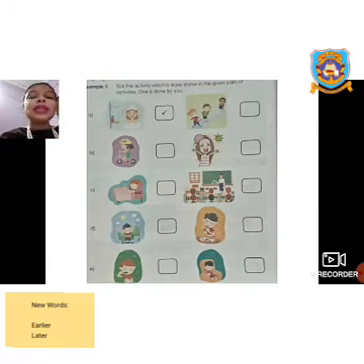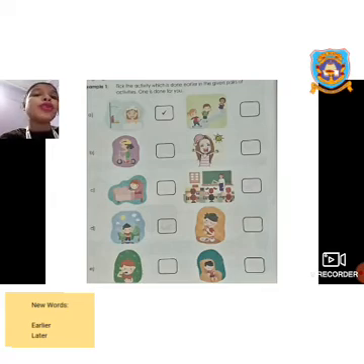In this chapter, in today's class, we are going to learn about earlier and later. That means, of the many activities you do, which one you do first. Earlier means you are doing it first, later means afterwards. Earlier and later are words used for events happening at different times.